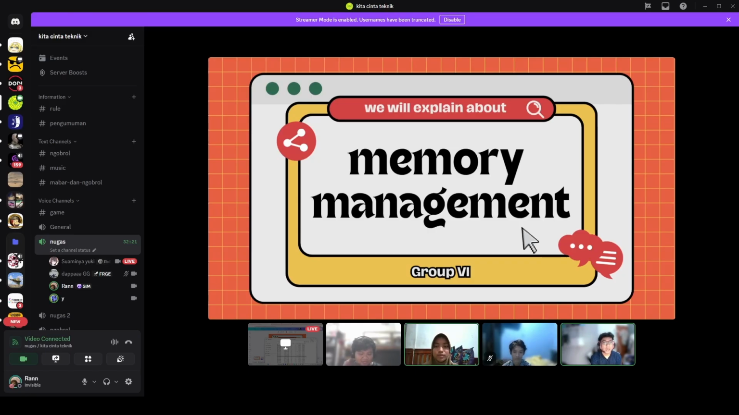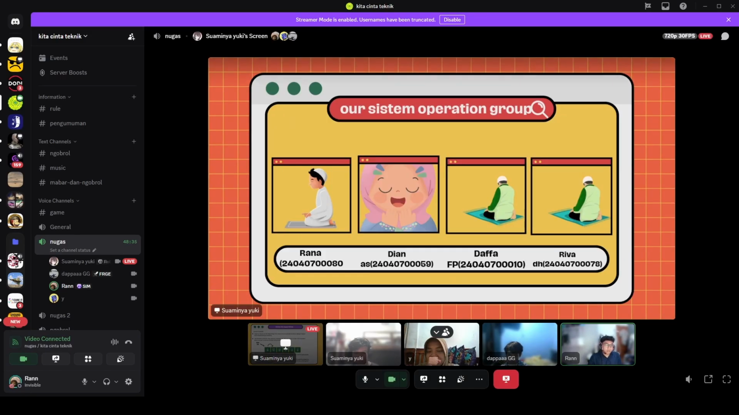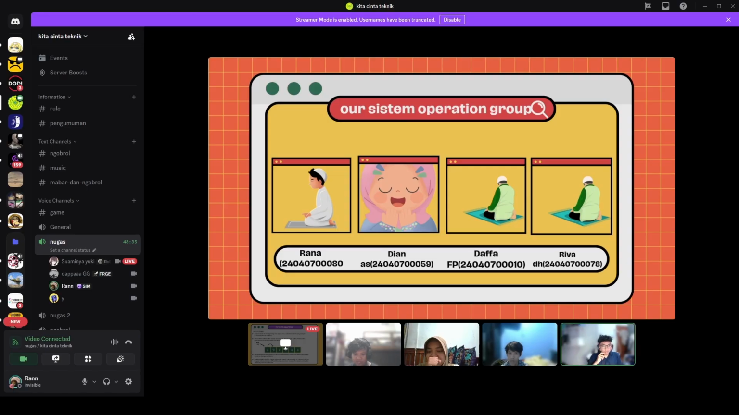We are from group 6. We will explain about memory management. Okay, so this is our team. I am Rana, and then I'm Dia Gunsari, and then Dava Fadila Putra, and then I'm Rifa Diartanto. Okay, next.